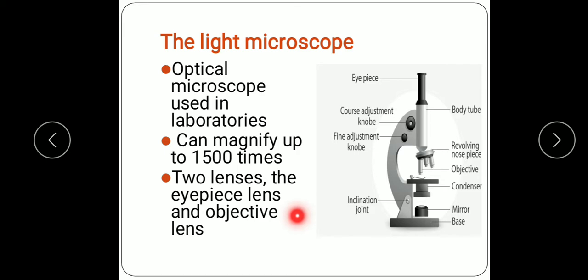So the light microscope has a magnification power up to 1500 times. So it was a more improved design of Hooke's microscope. This type of microscope you have seen in the laboratory.